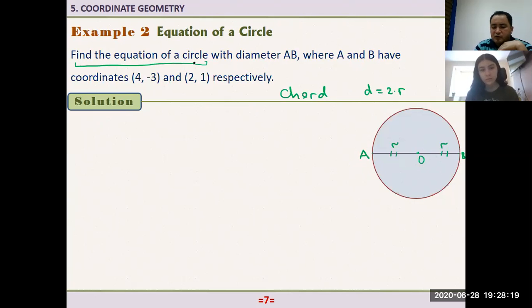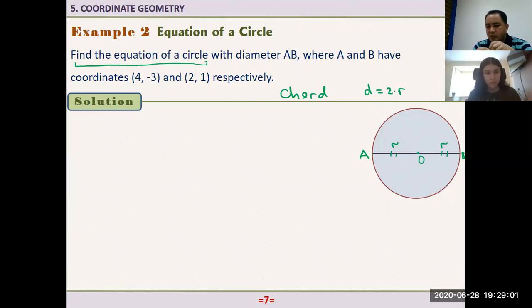To write the equation of a circle, how many pieces of information do we need? Number 1, what is number 1? The center of the circle. Yes, because in the definition we say that a circle is a collection of all the points which are equidistant from a fixed point. So if I don't know the fixed point, you cannot draw your circle. If somebody asks you to draw a circle, you ask, okay, where should I draw? So I need to know the center of the circle. Then I can draw this.